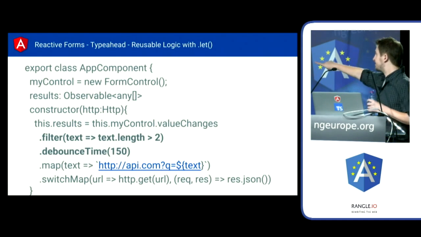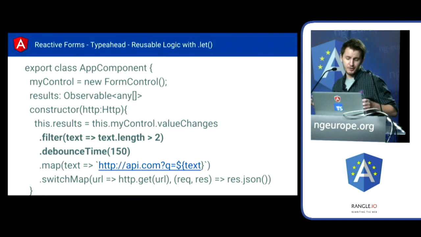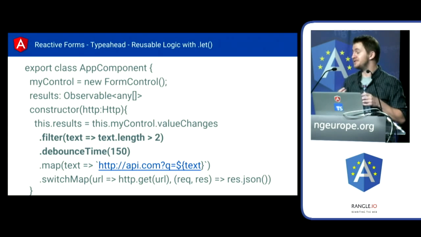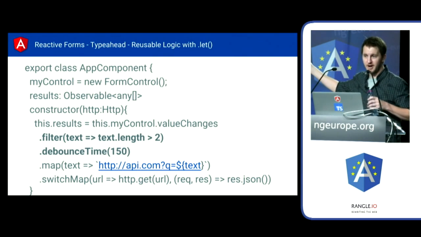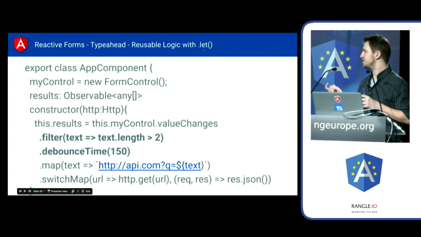So these 2 things here, this is a consistent optimization you're going to do on most typeahead things you do. And so what you probably don't want to do is rewrite this repeatedly, right? Do this again and again and again. So an operator that not many people know about is this let operator. And I think this is actually one of my favorites in Rx.